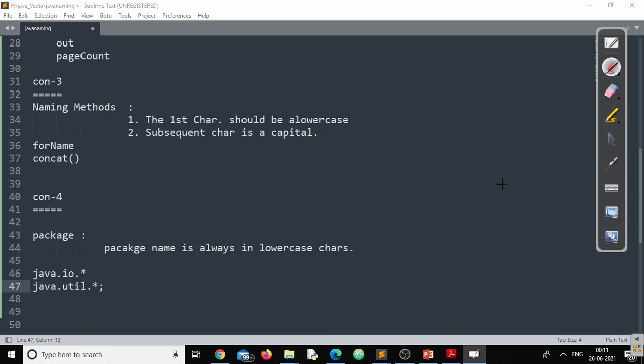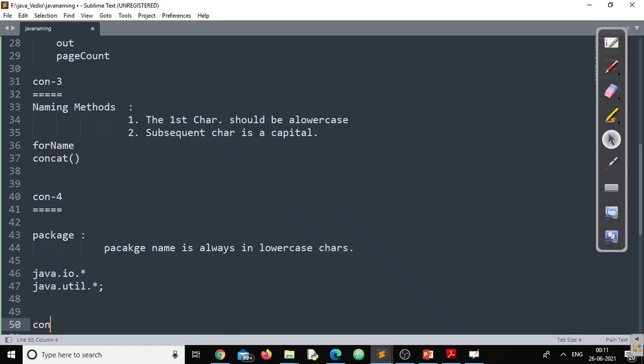So whenever there is a doubt in my mind, say I have a package called util, and I forgot whether util is in capital letters or small letters. If you can recall the rule, all the packages are written in lowercase characters. Now those confusions will be gone. So it's very, very important that you should know the basic naming convention that Java follows. It's very, very vital for all of us, right?